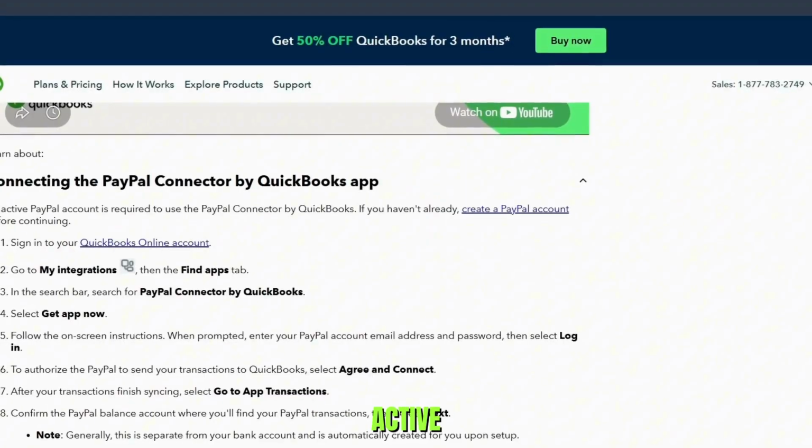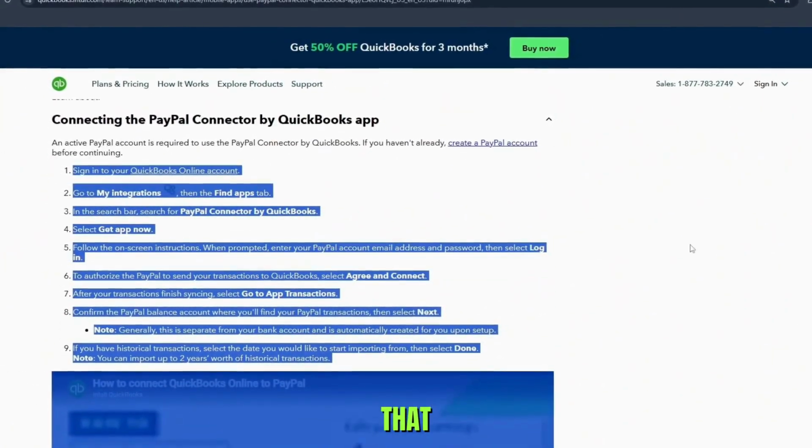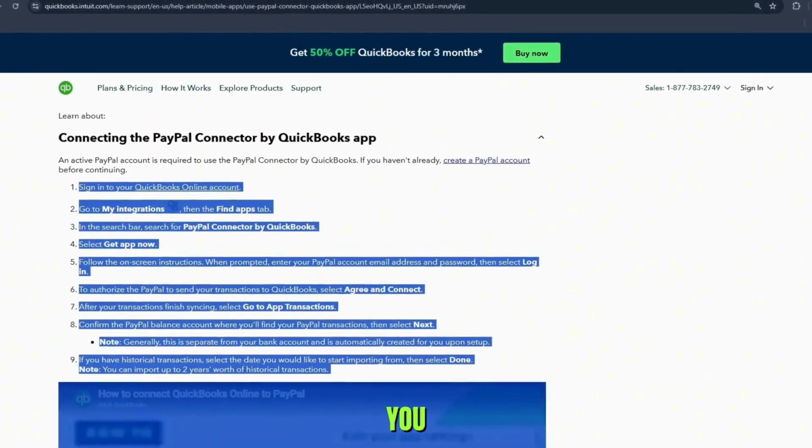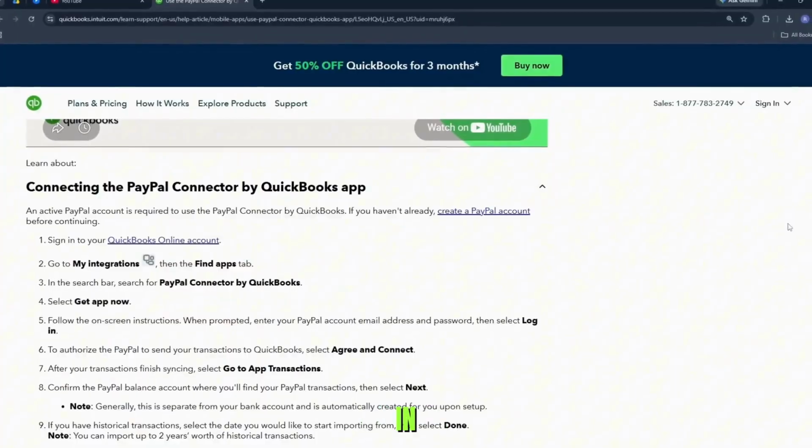Once the integration is active, go to Integration Transactions to review the PayPal transactions that have been imported. From there, you can confirm new transactions or match them with existing records already in QuickBooks.